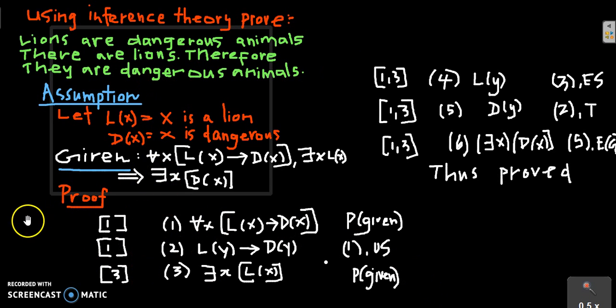This is a method of proving the logical argument. Now how do we prove this? The first column is where we are introducing the premise.